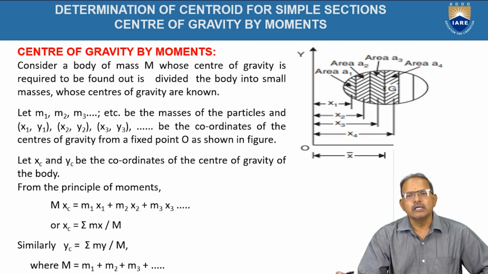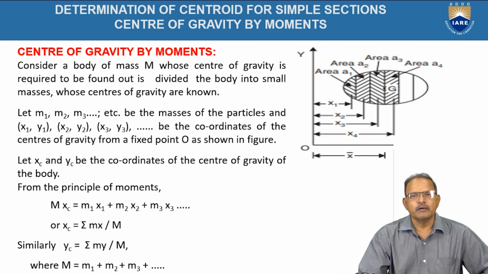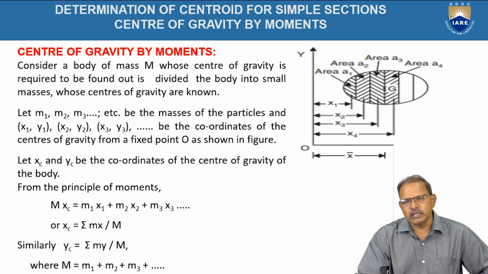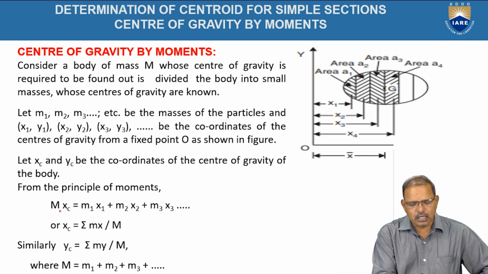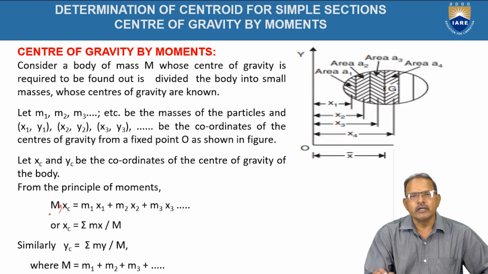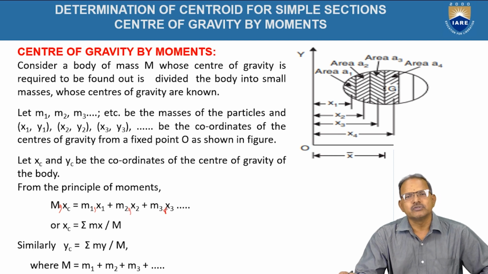Resultant force means here the entire weight of the object, which is equal to the moments created by the elements' weights at that reference line. That is here m into g, the weight, into xc is equal to m1g into x1, plus m2g into x2, plus m3g into x3 and so on.